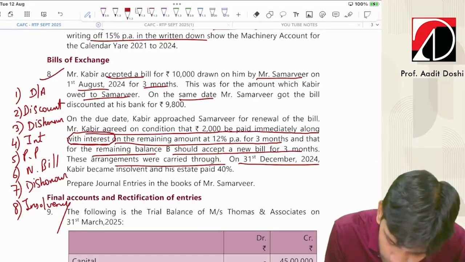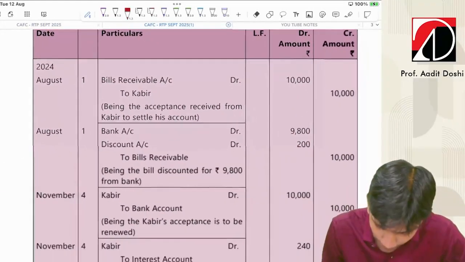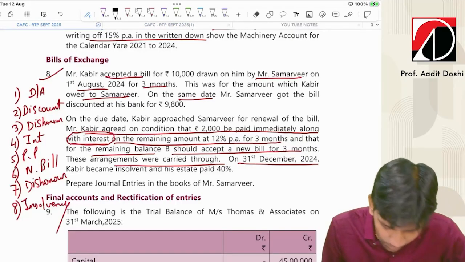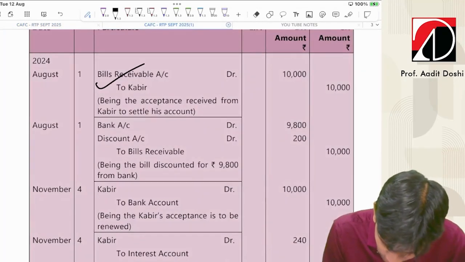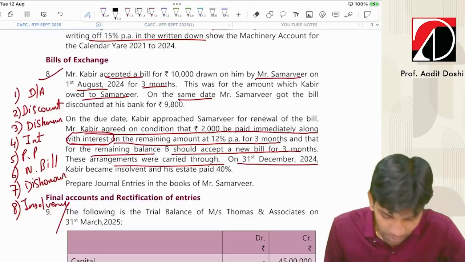First entry, bill drawn: bill receivable account debit to Mr. Kabir. Here is the solution. 1st August. Amount will be 10,000. Number 2, discounted: bank account debit, discount account debit to bill receivable. Amount is given, 9,800 and 200, total 10,000. Fine. Number 3 is dishonor.